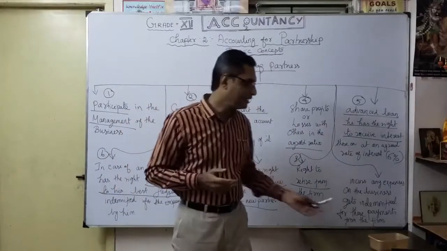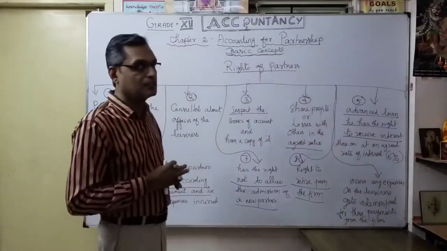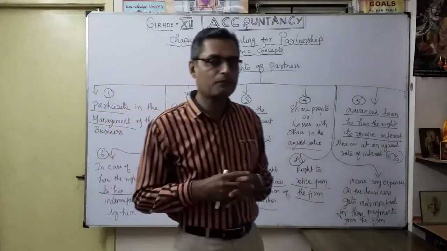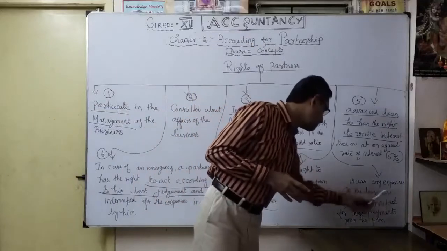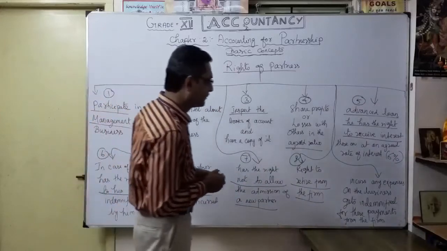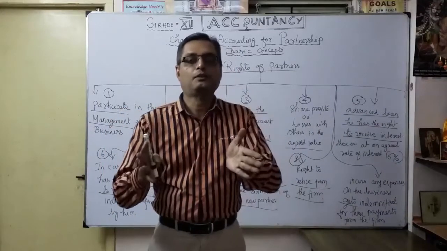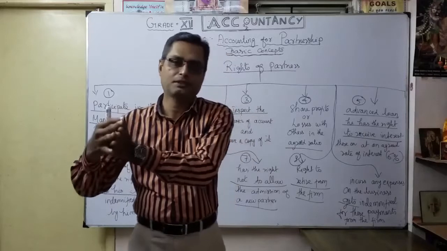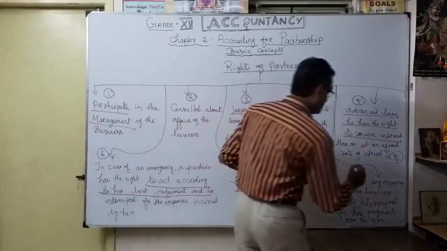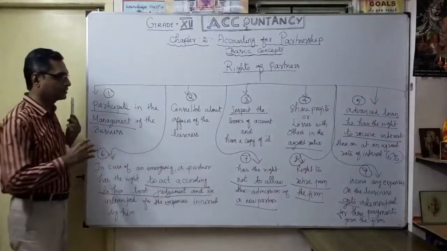Eighth one done. And finally, the ninth: a partner who incurs any expenses for the business. Any partner paying any money for the business incurs expenses on the business and gets indemnified. In the same manner as the sixth point, he gets indemnified for the payments from the firm. Suppose a particular partner meets any expenses because of the firm, later on he can claim them from the company. That's what I'm trying to say. That is the ninth one. So totally there are 9 types of rights of partners, which is very, very important.